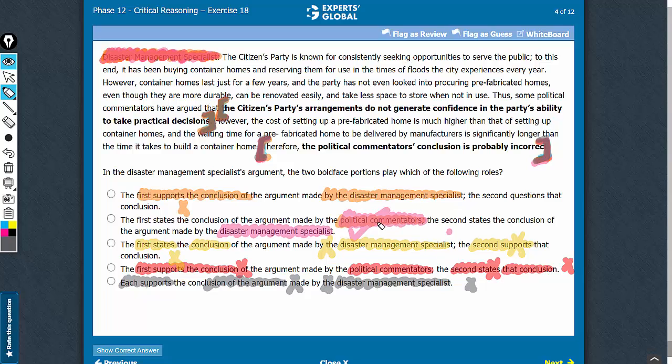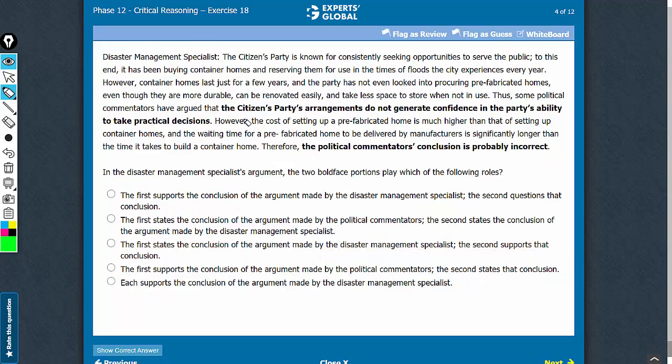Let's confirm answer choice B once. We know that the first boldface is an intermediate conclusion. This is the conclusion by the political commentators, and the second boldface is the main conclusion. This is the conclusion by the author, the disaster management specialist. B is the correct answer choice.